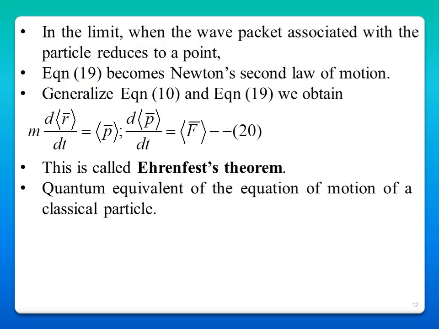So in the limit, once again, when the wave packet associated with the particle reduces to a point, equation 13 becomes Newton's second law of motion. Now if we generalize equations 10 and 19, we obtain m d by dt of the expectation value of r, the time derivative of the position, is equal to the expectation value of momentum, and the time derivative of the momentum is equal to the expectation value of the force. This is called Ehrenfest theorem. It gives the quantum equivalent of the equation of motion of the classical particle.